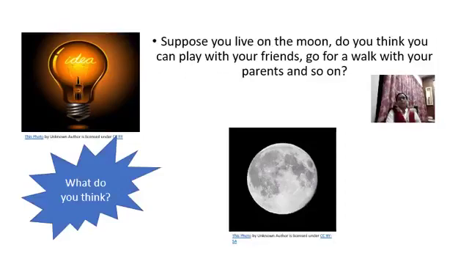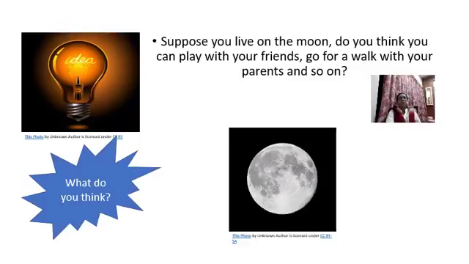Now, what do you think? You have to think. Suppose you live on the moon. Do you think you can play with your friends, go for a walk with your parents, and so on? Do you think you can do all these things? No, you cannot. What is the reason?